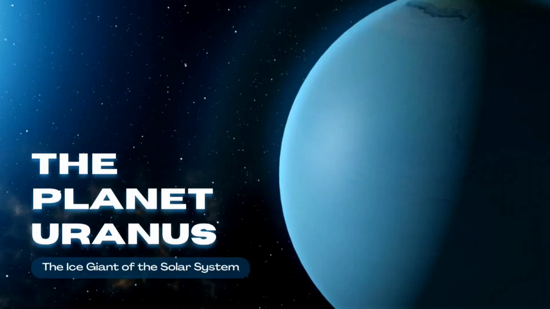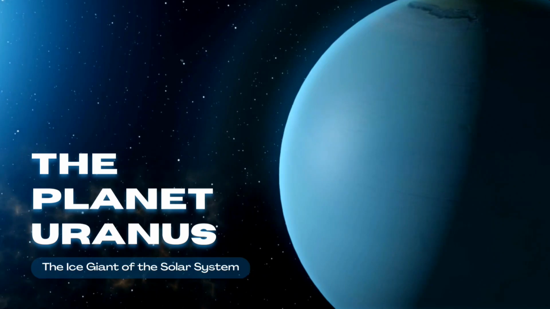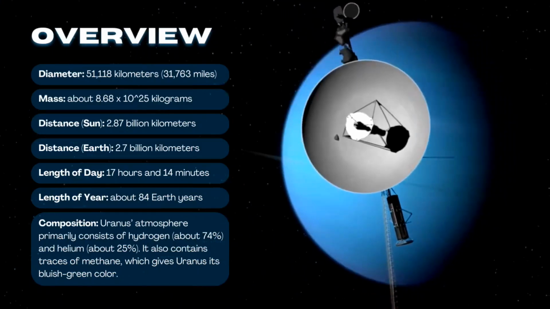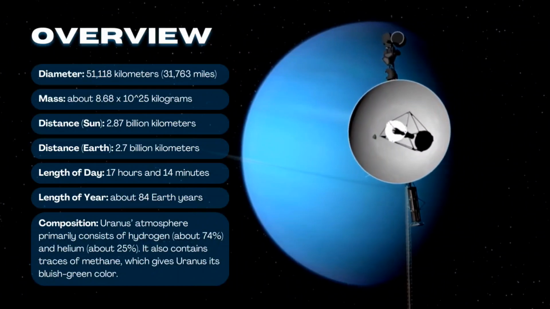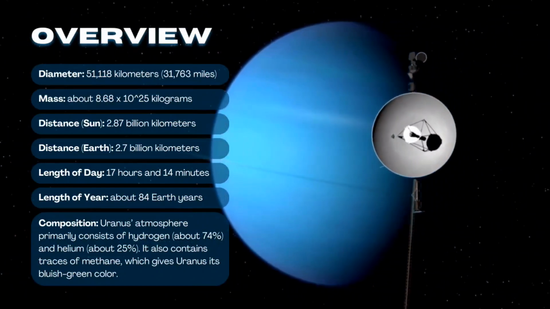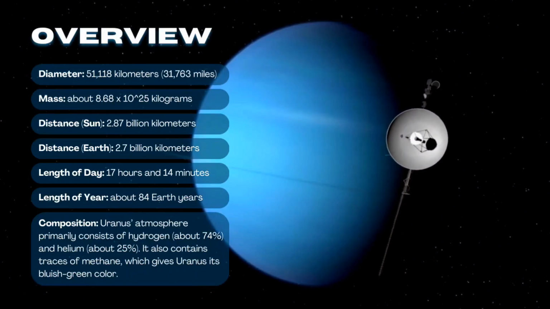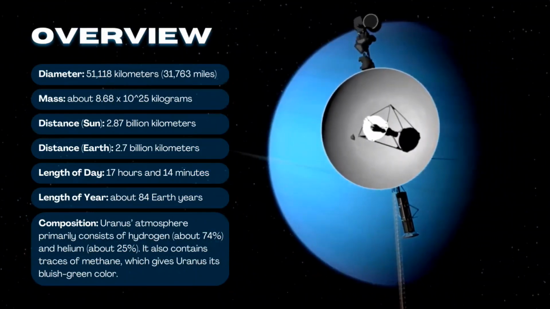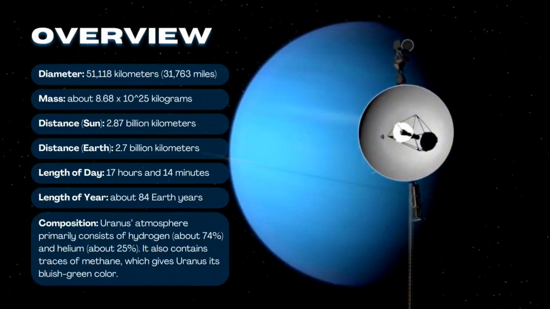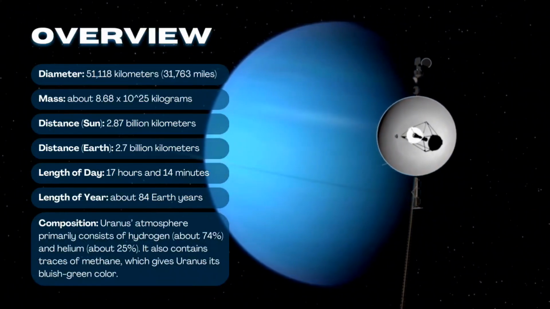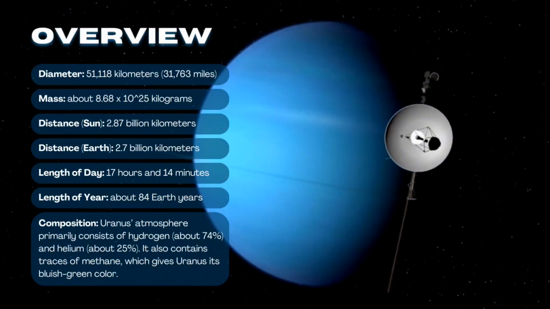The planet Uranus, the ice giant of the solar system. Overview. Diameter: 51,118 kilometers, 31,763 miles. Mass: about 8.68 times 10 to the 25 kilograms. Distance from the Sun: 2.87 billion kilometers. Distance from Earth: 2.7 billion kilometers.